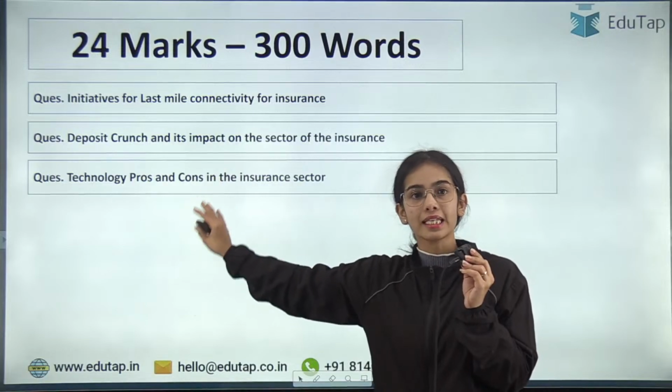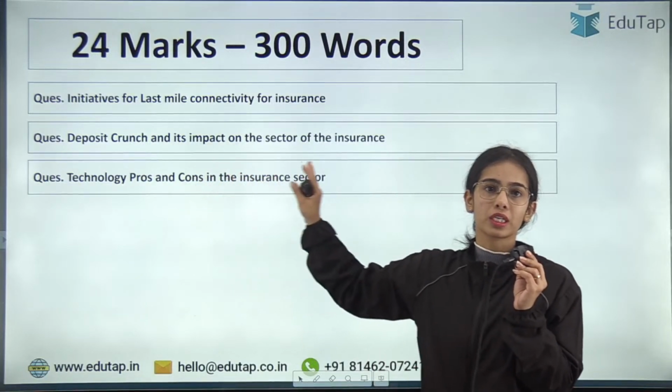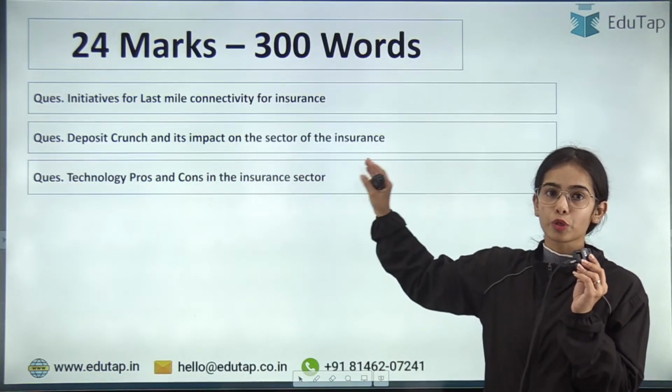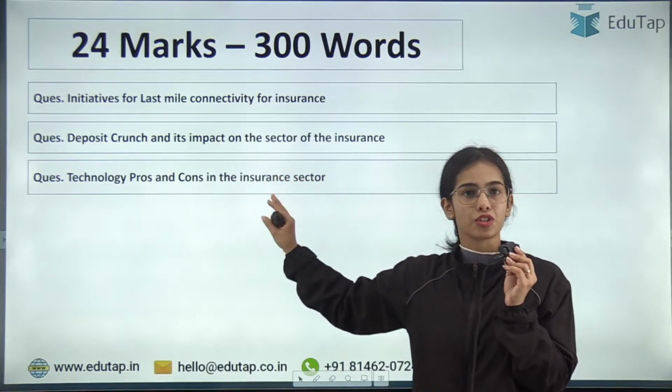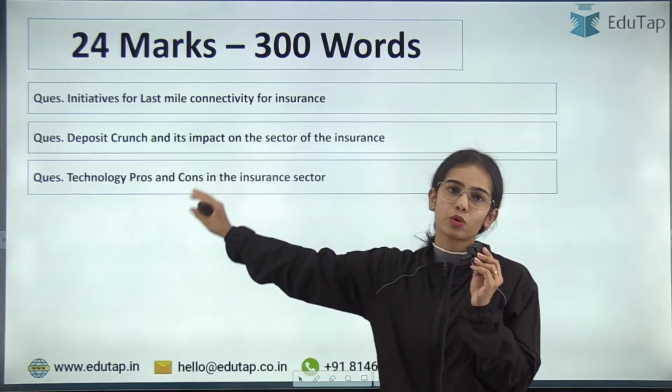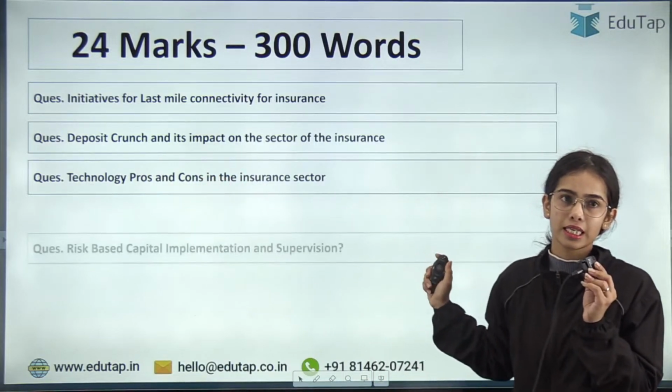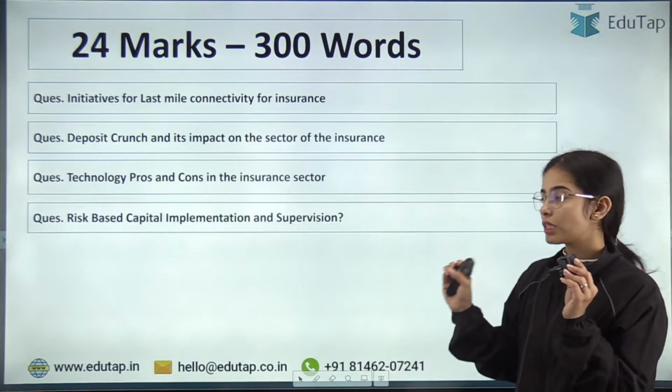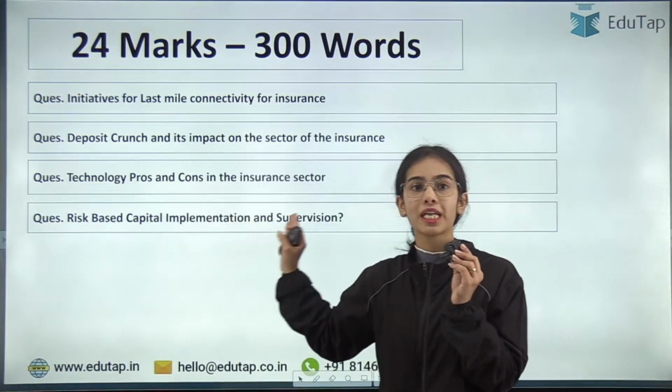that it was recognized that the technology is very important in the insurance sector and the processes have to be transferred to the digital ecosystem. So you can connect with that, and pros and cons could be written on the technology in the insurance sector. There was a question on the risk-based capital implementation and supervision.